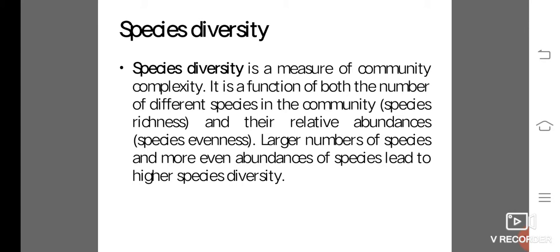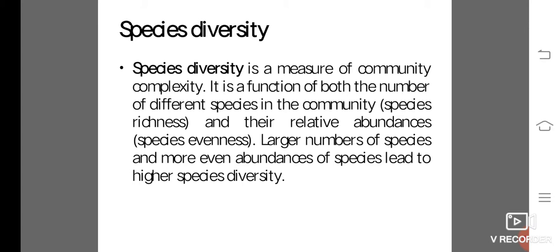For example, a forest community with 20 different kinds of trees would have greater species diversity than a forest community with only 5 kinds of trees. A forest community with 20 different kinds of trees in even abundances would have greater species diversity than a forest community with the same number of species in very uneven abundances.